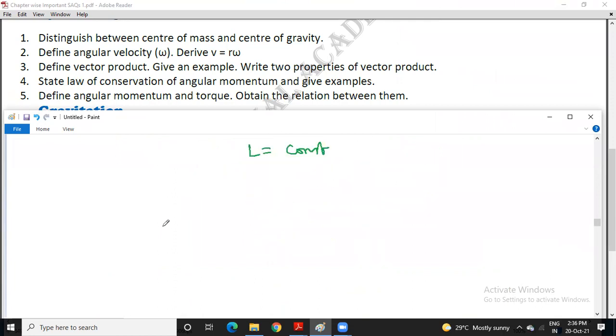Then let us proceed. What are the examples?